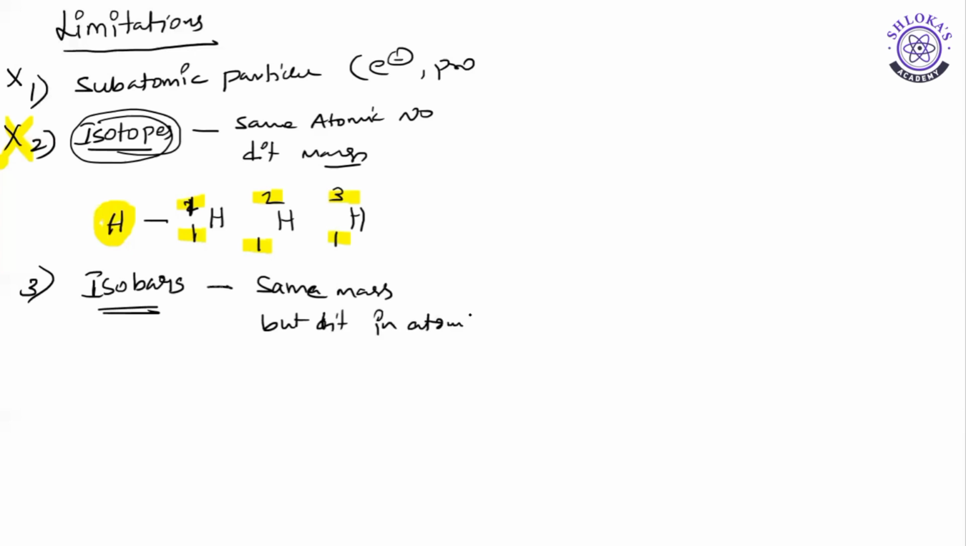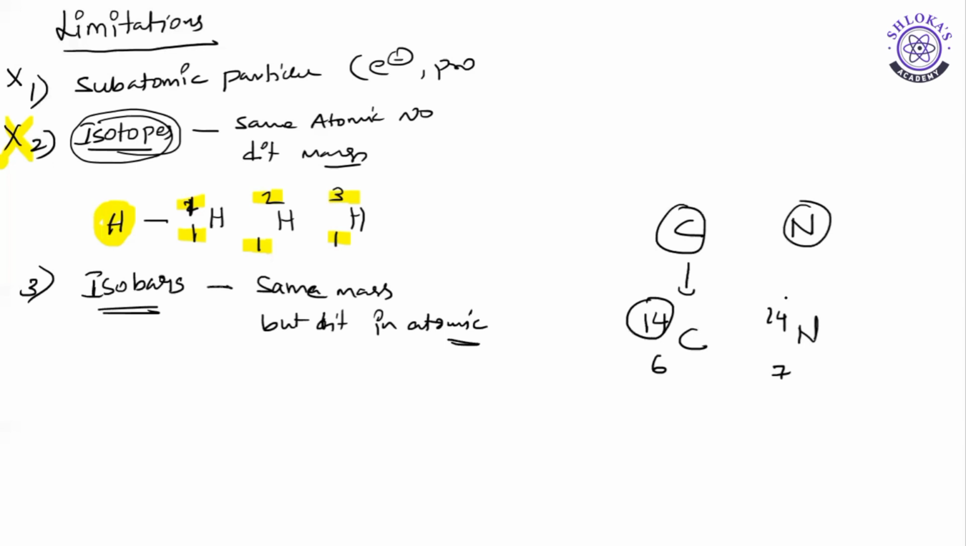Again, we will discuss isobars in atomic structure. Isobars differ in atomic number. Here I am taking two elements: one is carbon and one is nitrogen. Carbon's atomic number is 6 and its mass number is 14. Nitrogen's atomic number is 7 and its mass number is 14. These are two atoms belonging to two different elements, but they possess the same mass.